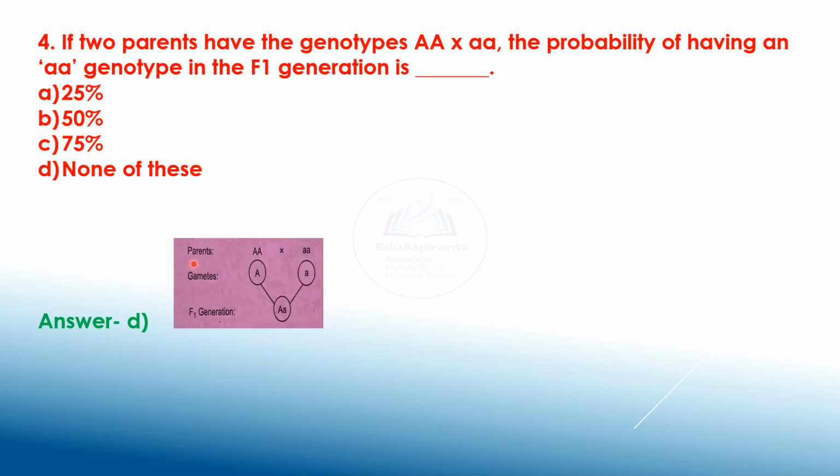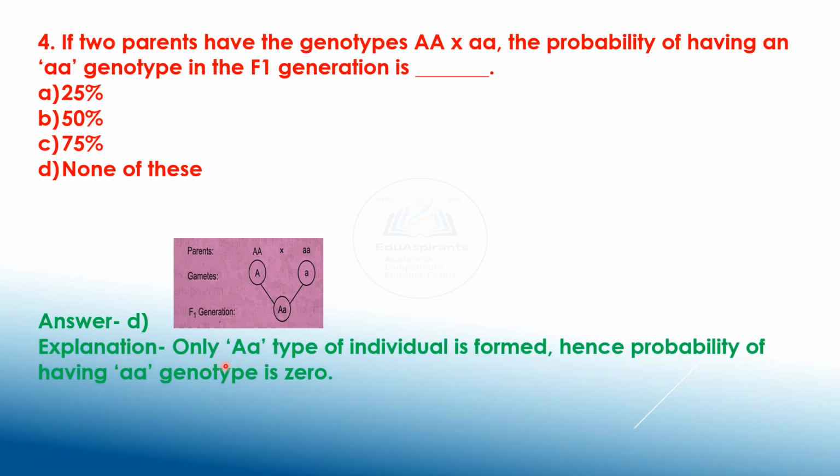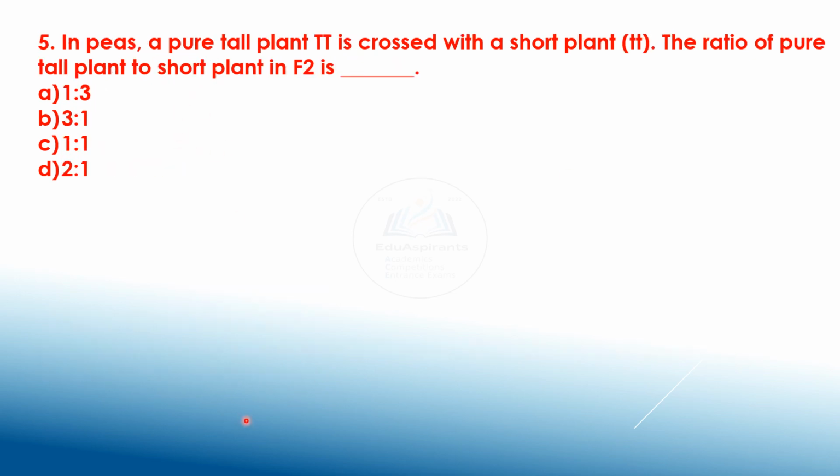Why? Parents capital AA, small aa, gametes capital A, small a. F1 generation will be capital A, small a. What does this mean? It means that only capital A small a type of individual is formed, hence probability of having small aa genotype is 0, which is not in the choice.